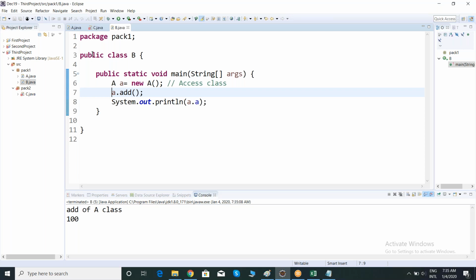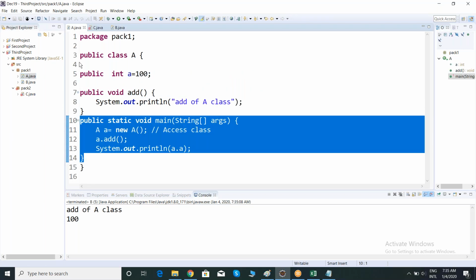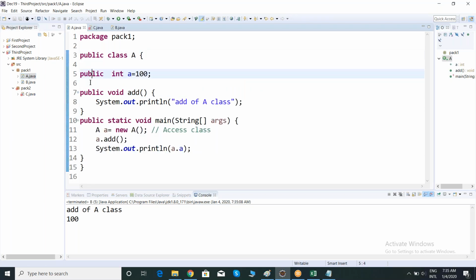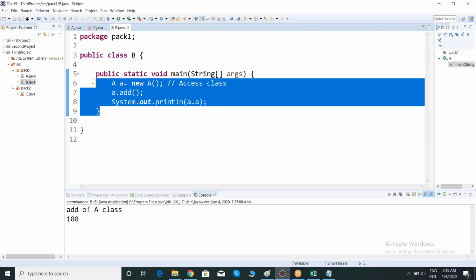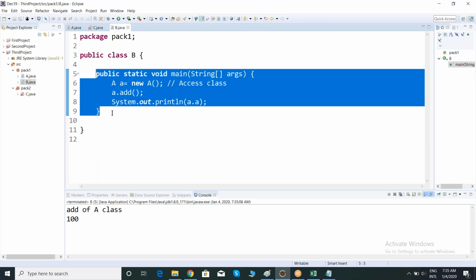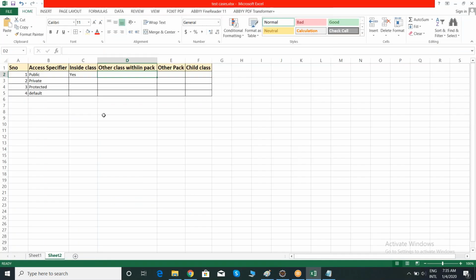So if I apply the public keyword for class level and member level, I can access within the class, and I can access the class within a package. So that confirms that I can access that class and variable outside of the class, nothing but another class within a package. Clear, team?